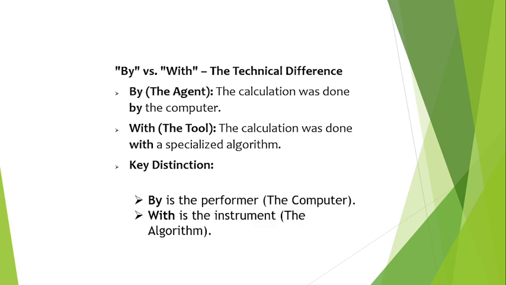So remember the key difference. By, performer of the action. With, tool used for the action. Some more examples: the experiment was performed by the researcher. The experiment was conducted with advanced equipment.